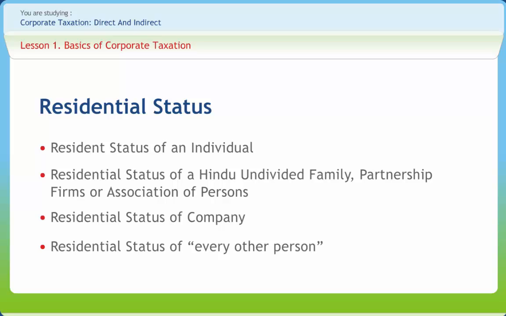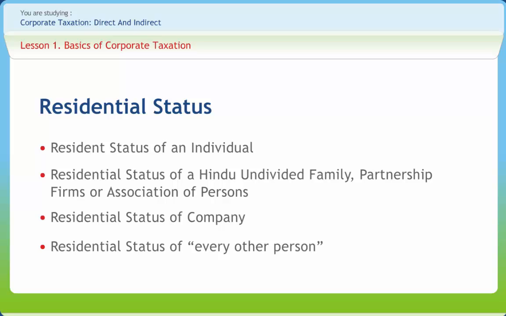Next is residential status of a company. As per Section 6(3), an Indian company is always resident in India. A foreign company is resident in India only if, during the previous year, control and management of its affairs is situated wholly in India. However, a foreign company is treated as non-resident if, during the previous year, control and management of its affairs is either wholly or partly situated out of India.